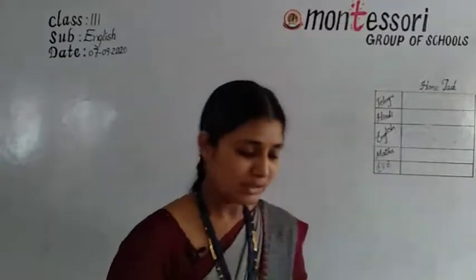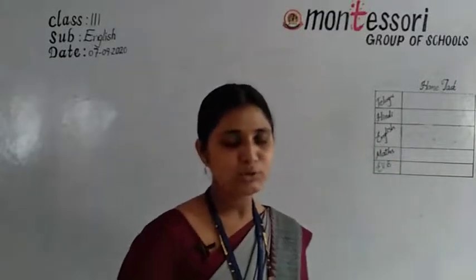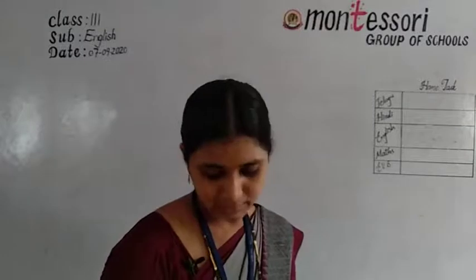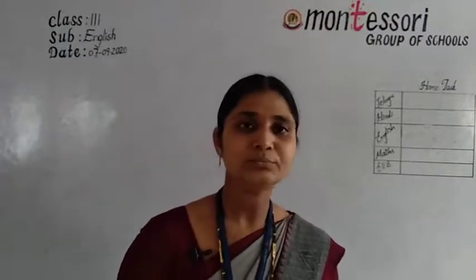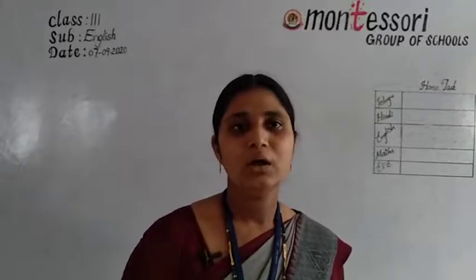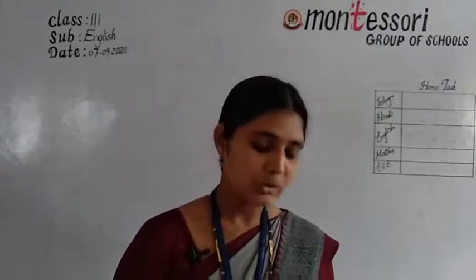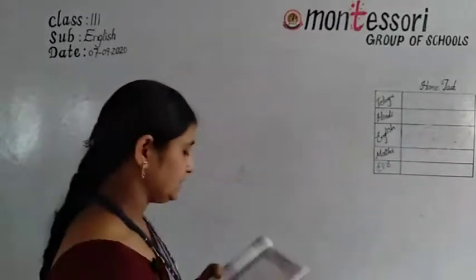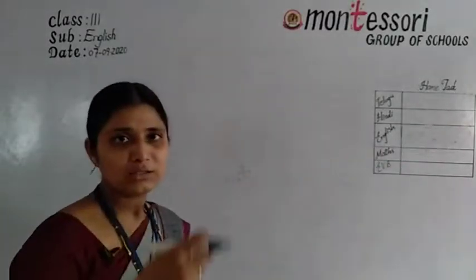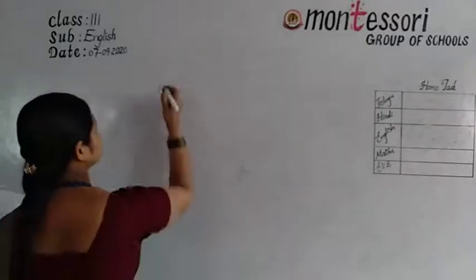Okay, so I'll give syllabus. You have to note down in your diary. After writing this, what you have to do? You have to ask your parents to countersign here, to sign here. Okay. Now, I'll draw column on the board.